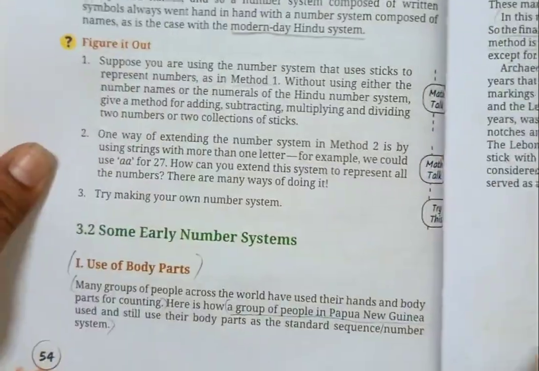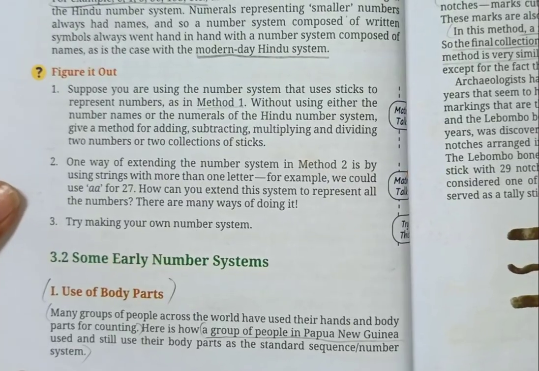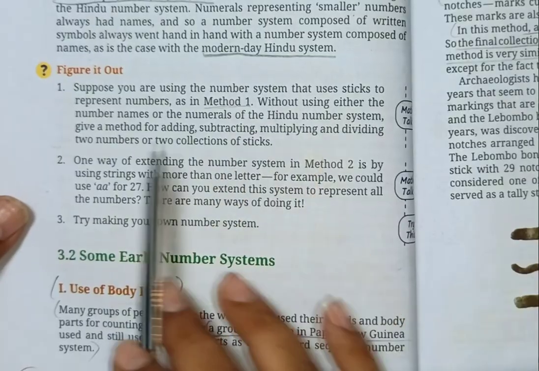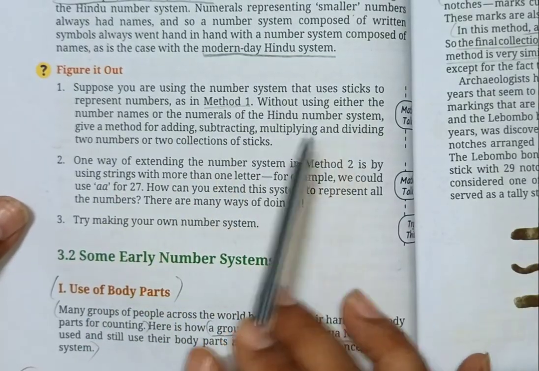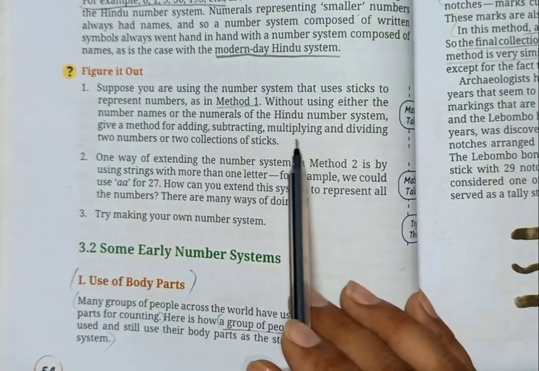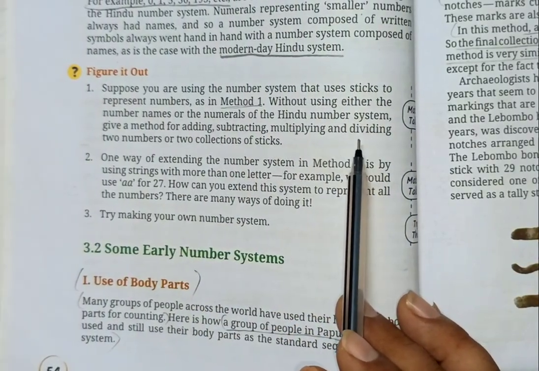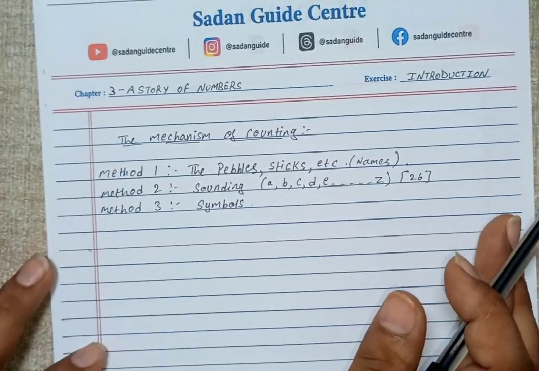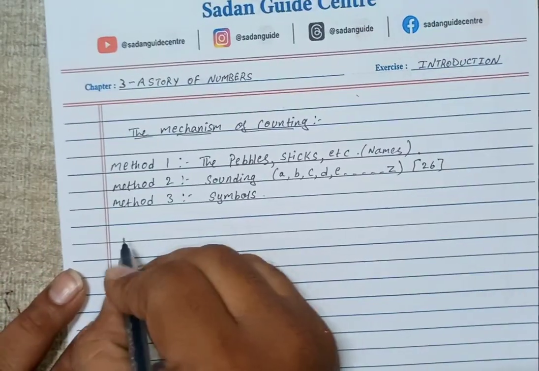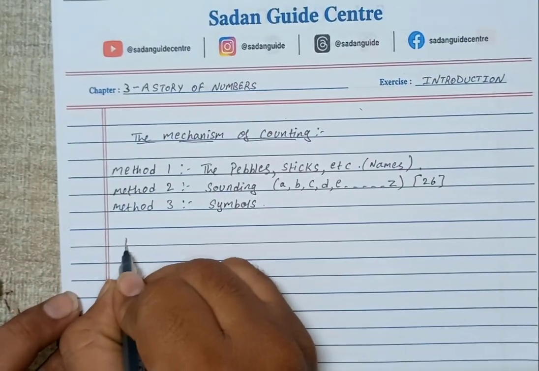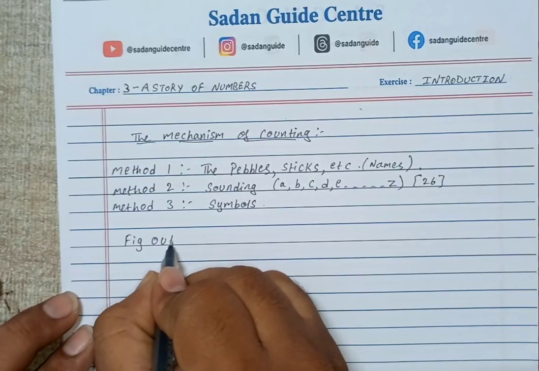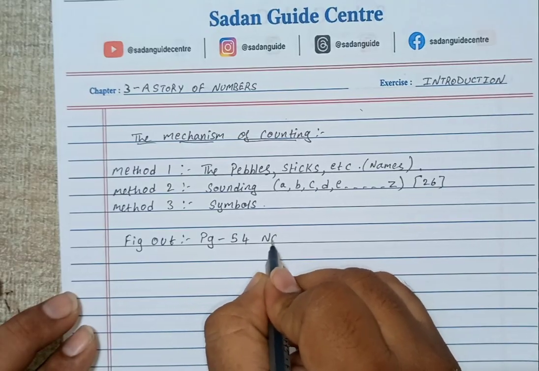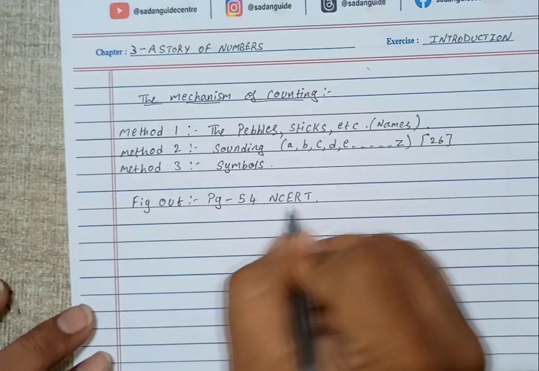The first exercise says: suppose you are using the number system that uses sticks to represent a number as in method 1, without using either the number names or the numbers of the Hindu number system. Give a method for adding, subtracting, multiplying and dividing two numbers or two collections of sticks. So let us see that first one. This is the solution on page 54 from NCERT.